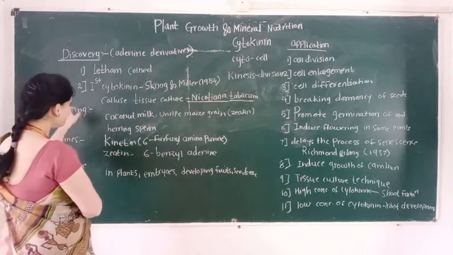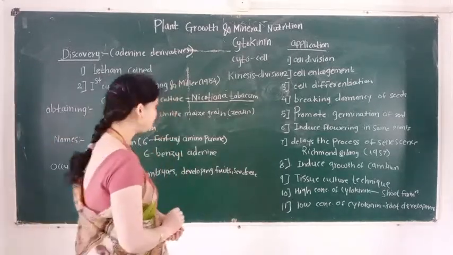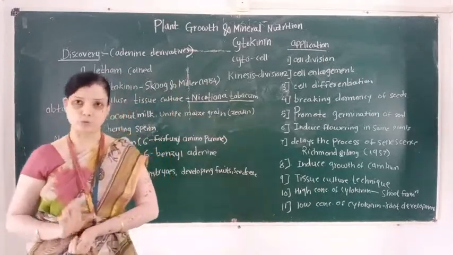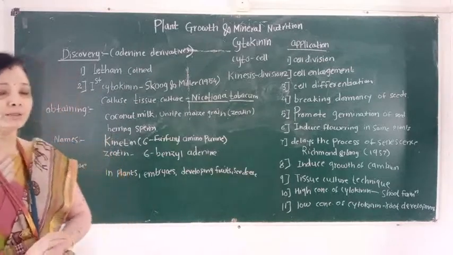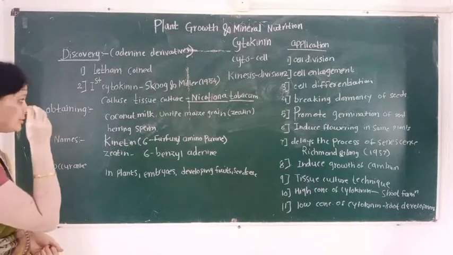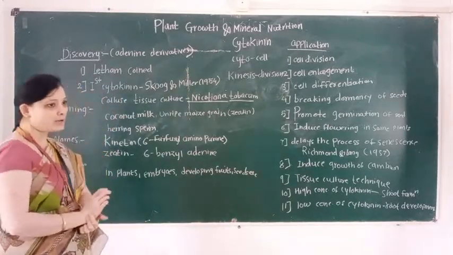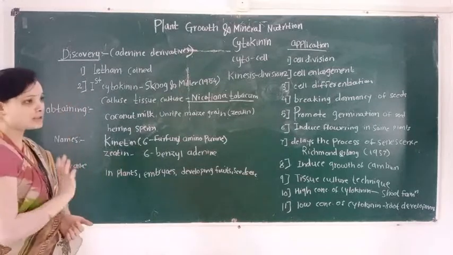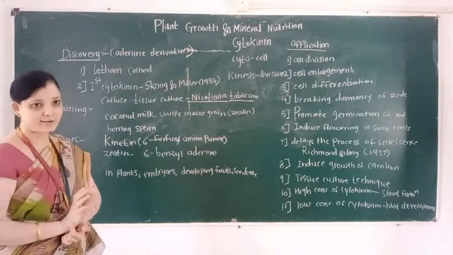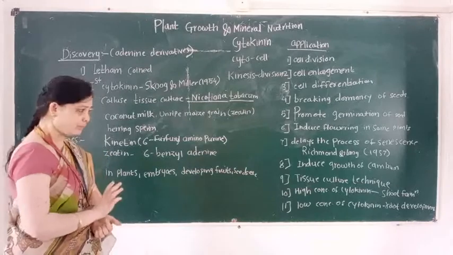Then cytokinin was also discovered by Skoog and Miller in 1954. They observed it in a tissue culture technique for obtaining the callus culture. Callus means unorganized mass of parenchymatous tissue.